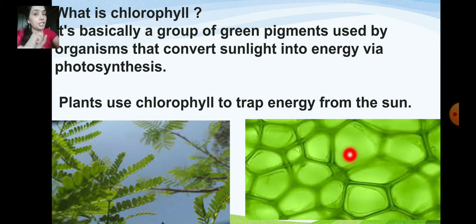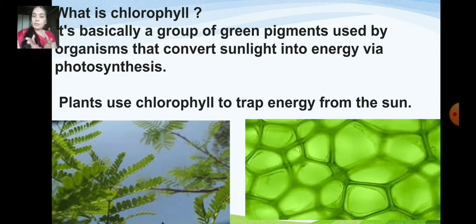So this absorbs the sunlight energy, heat energy. How does your mom cook food? She takes the pot and keeps it on the stove, and she makes fire first to give the heat energy. So that heat energy cooks whatever food is in the vessel. In the same way, plants also need heat energy.